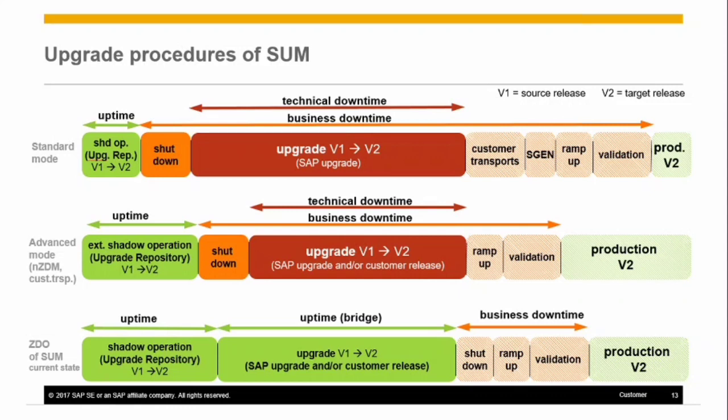Just to add to this, both standard and advanced mode contain major improvements for minimizing the technical downtime and are generally available for all customers. But neither of the two can reduce the technical outage down to zero. In order to achieve that, SAP has introduced the next level of downtime optimization, that is ZDO of SUM.